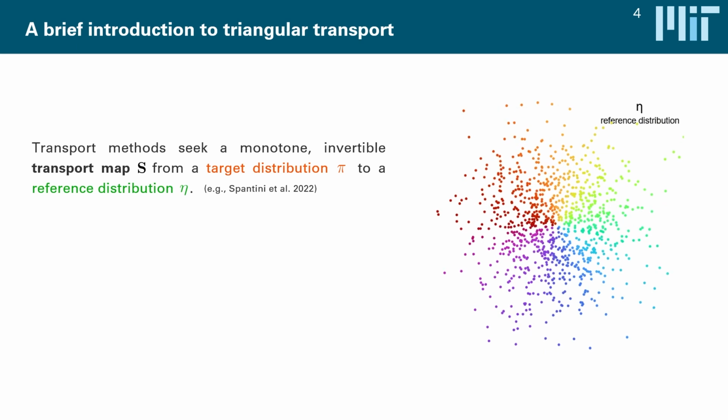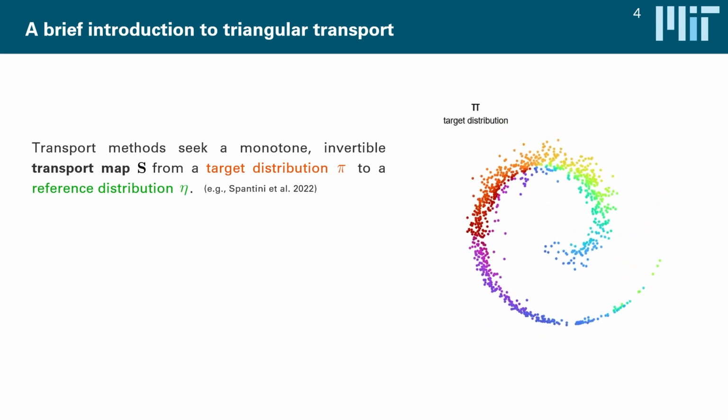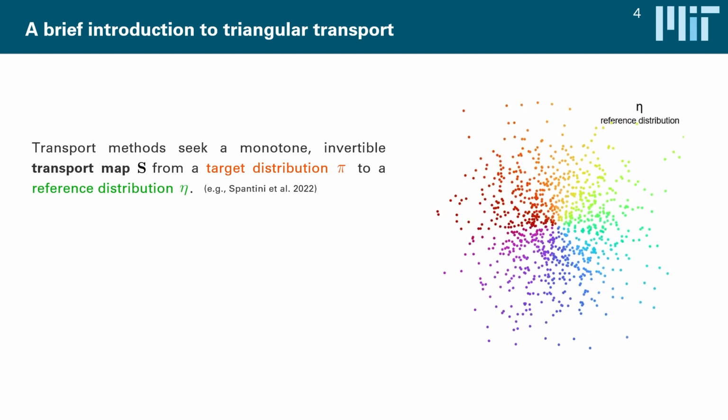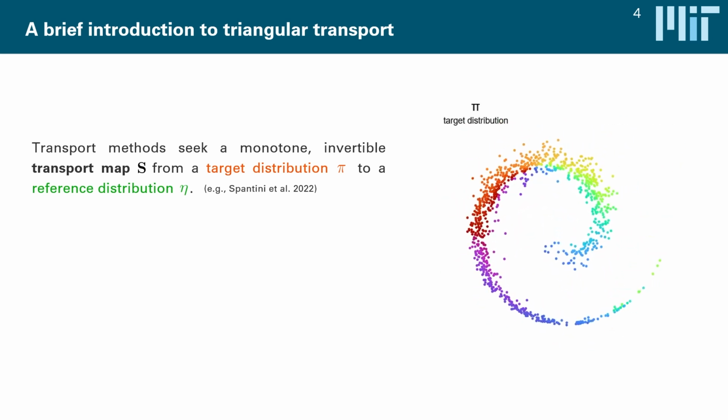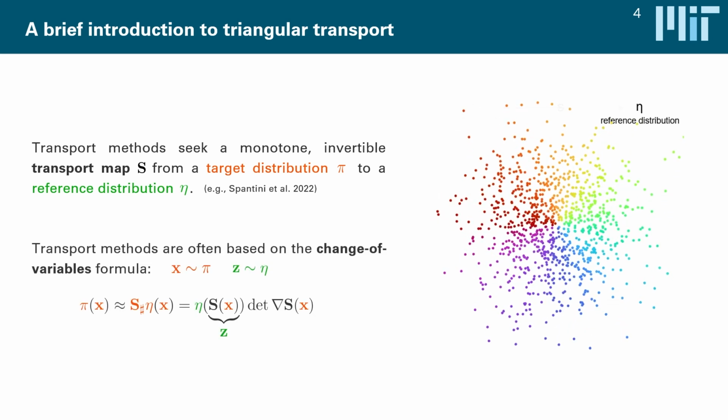Now, the hope is that once we have found this map, we can essentially approximate our unknown target distribution by transforming the reference into the target. And this then might help us to characterize these conditionals we want for filtering. Now, this process of transforming one distribution into another is effectively formalized by the change of variables formula, which is shown here on the bottom.